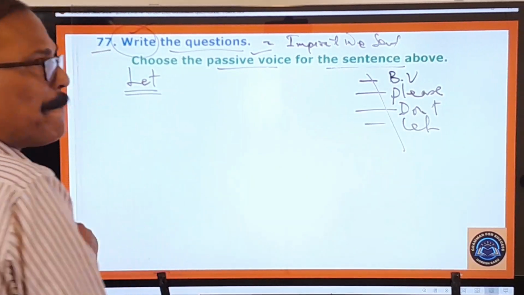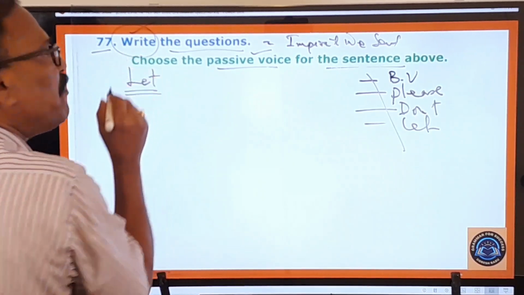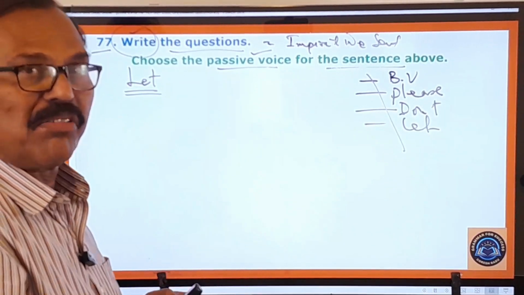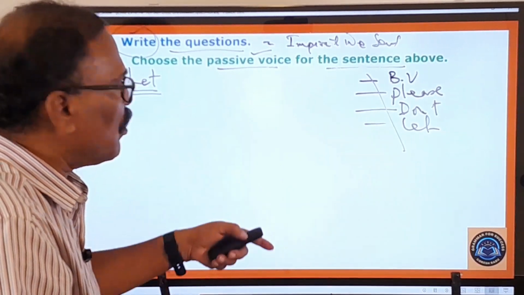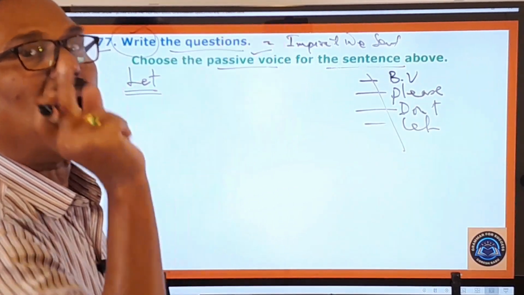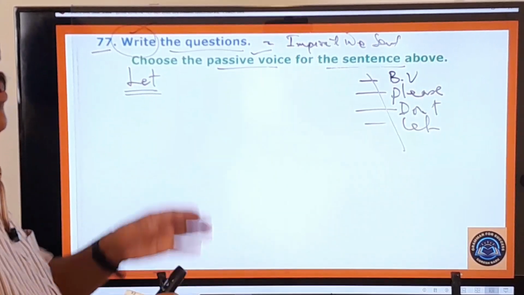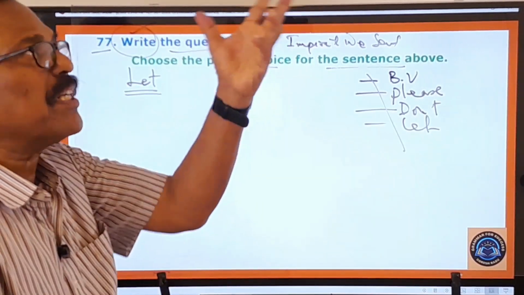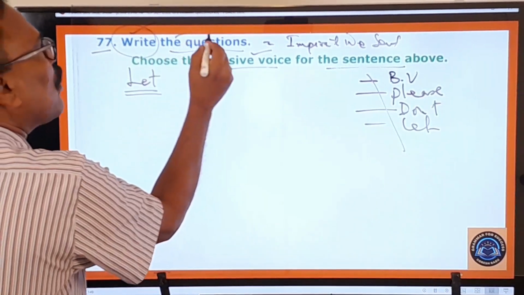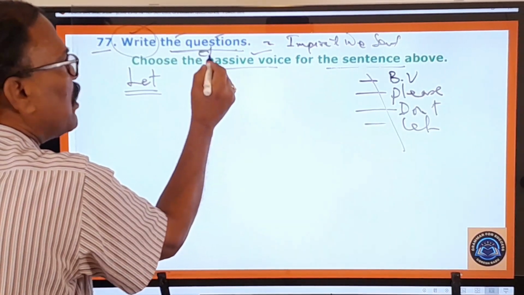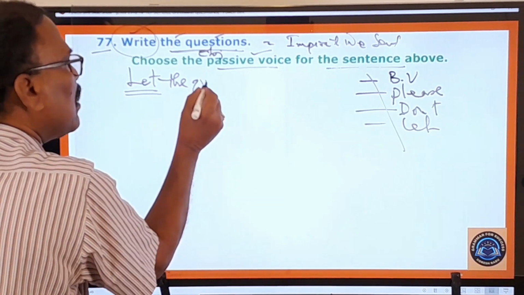And what is the object used here? You question the verb with what in order to find out the object. To change into passive voice you must find the object. To find the object, you must question the verb with what. If you question the verb with what, you will know where the object is. Write what? The questions. This is only the object. So you bring that object as it is. Let the questions.